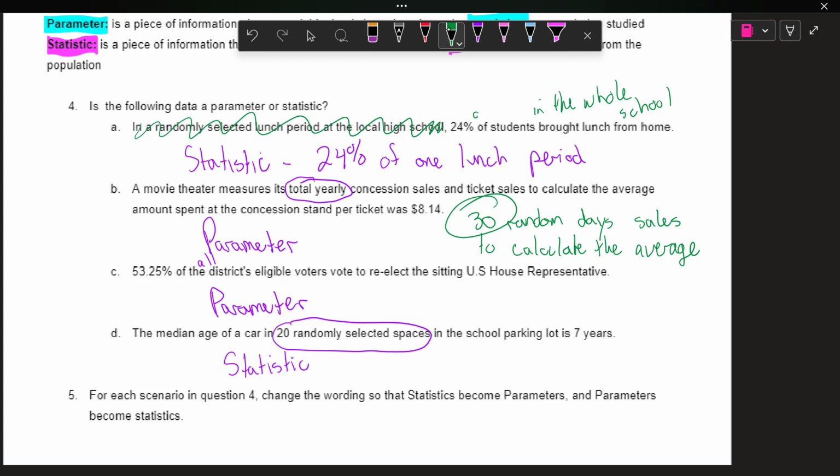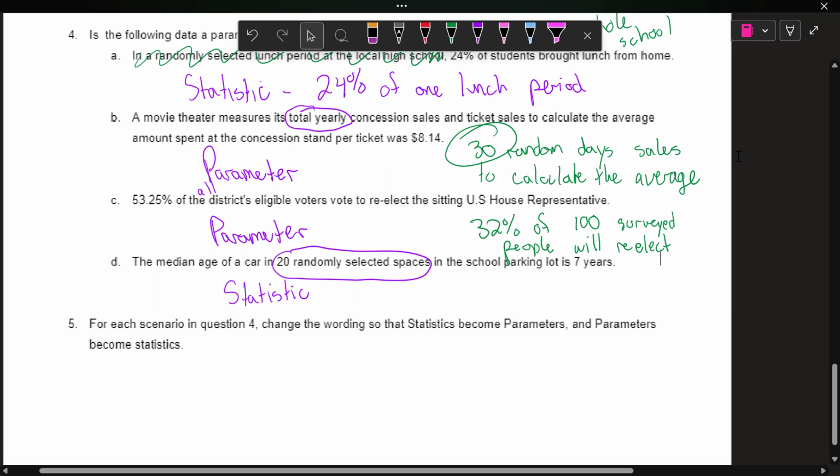Letter C, 53.25% of the district's eligible voters vote to re-elect a sitting U.S. House representative. Well, that's our parameter, that's to everybody. So we can say maybe 32% of 100 surveyed people will re-elect the U.S. House representative.